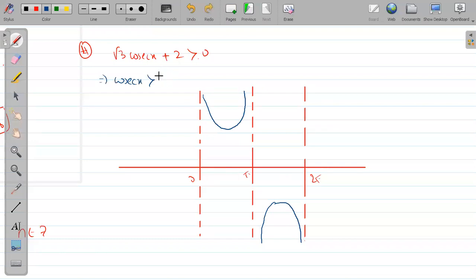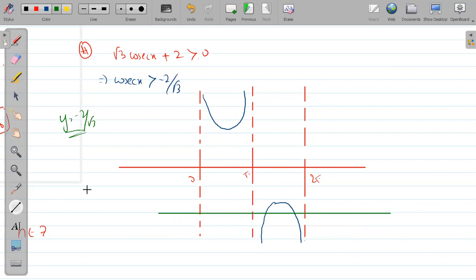The equal sign was not there. So minus 2 by root 3. Where is the line minus 2 by root 3, if I say? The graph of y equal to cosec x is already drawn. Now y equal to minus 2 by root 3, which line is it? This is the line minus 2 by root 3. So these are the points at which it is intersecting.